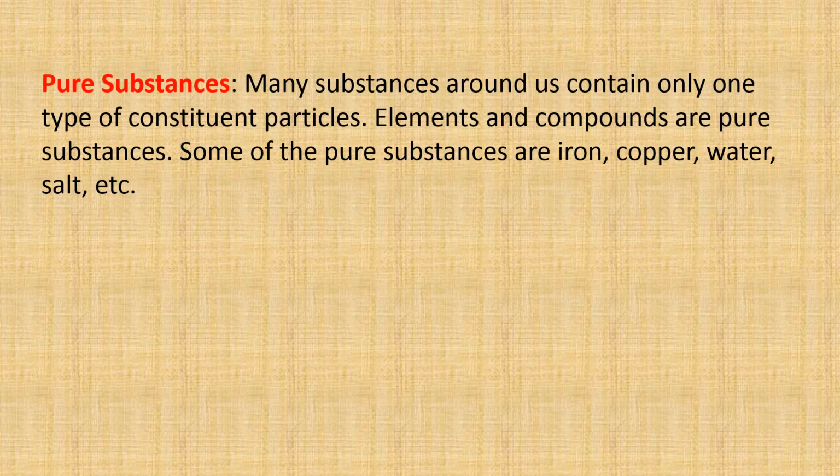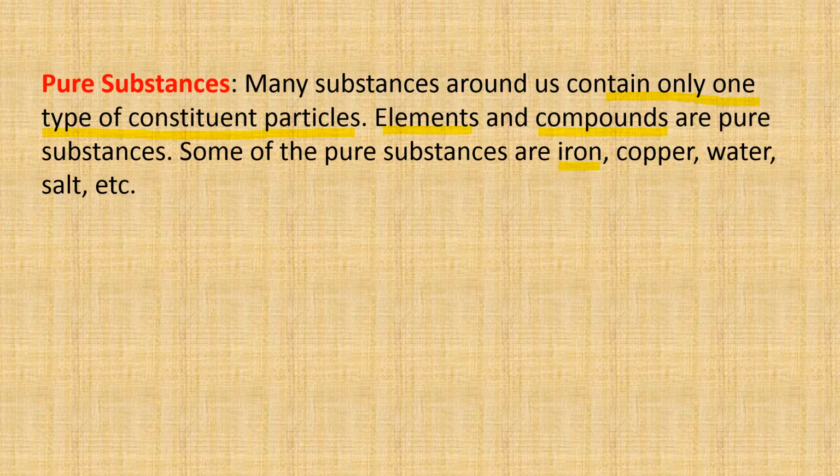Now, before going to the chapter, what is meant by pure substance? What do you understand by pure substance? Pure substance means which contain only one type of constituent particles. That means having only a single type of particles. For example, elements and compounds are all pure because they consist of a single type of particle only.